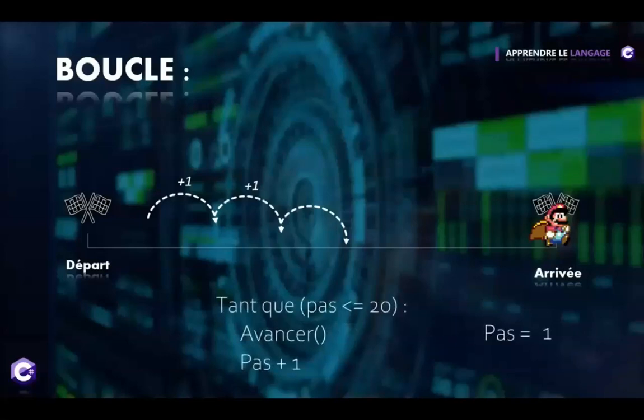Here, we can see if the number of steps is less than or equal to 20. If it is less, then it is true. So enter the loop, execute the instructions, and increment the number of steps by 1. Incrementing means adding 1. Then, let's start again. The number of steps is now 2. Is it still less than or equal to 20? Yes, so we start again, and so on until we reach 20.